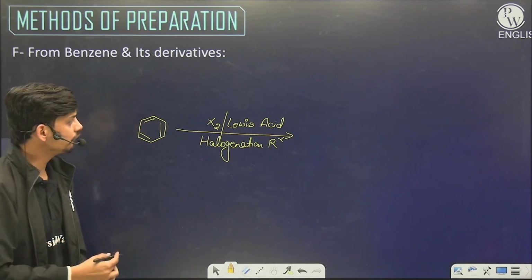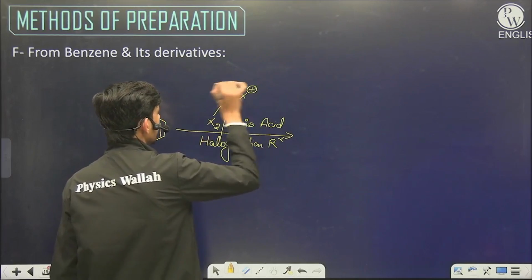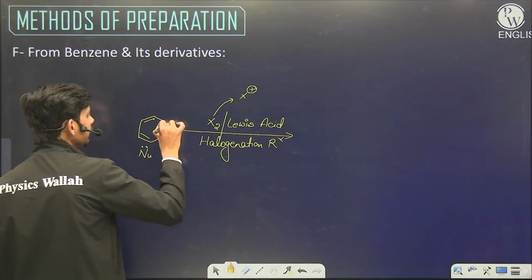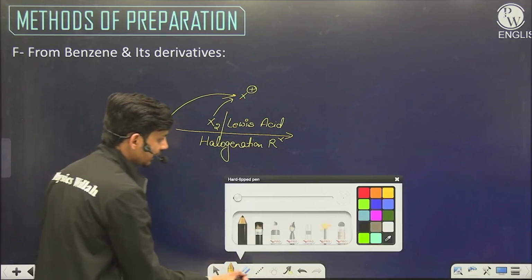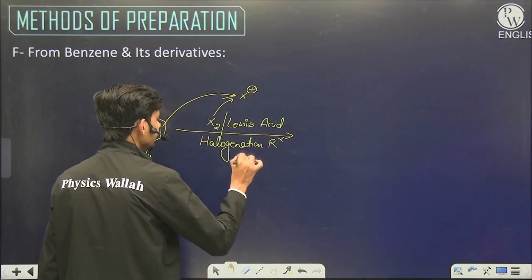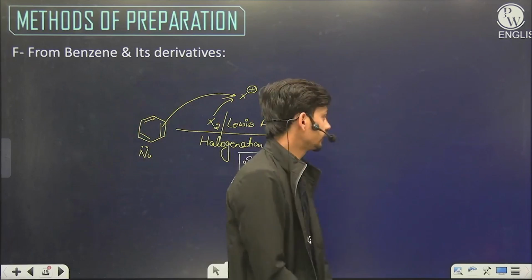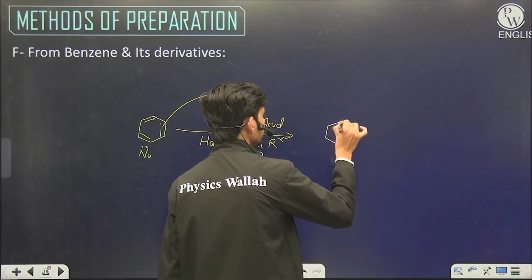So in the presence of a Lewis acid, this X2 gives an electrophile X+, and benzene is a nucleophilic ring. So this benzene attracts the electrophile and replaces H. So the reaction is called an electrophilic substitution reaction.